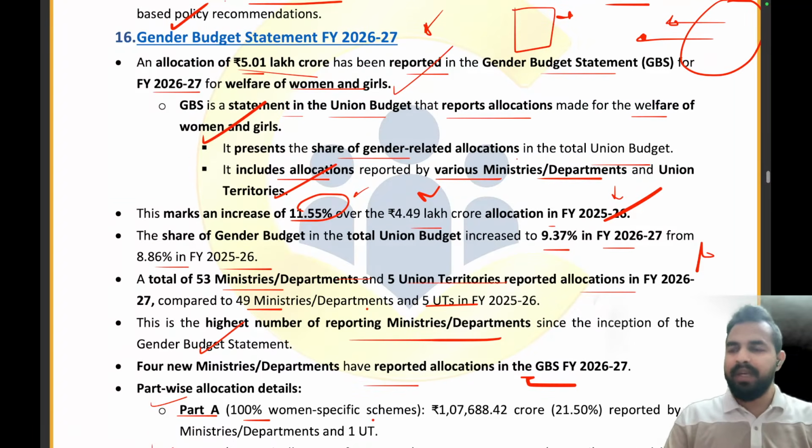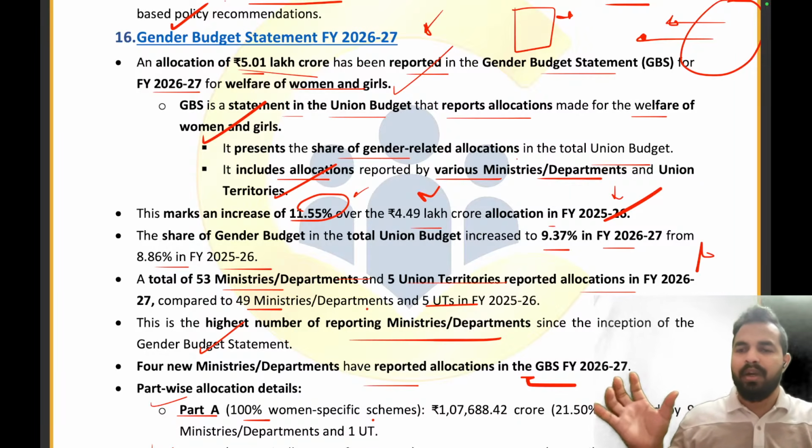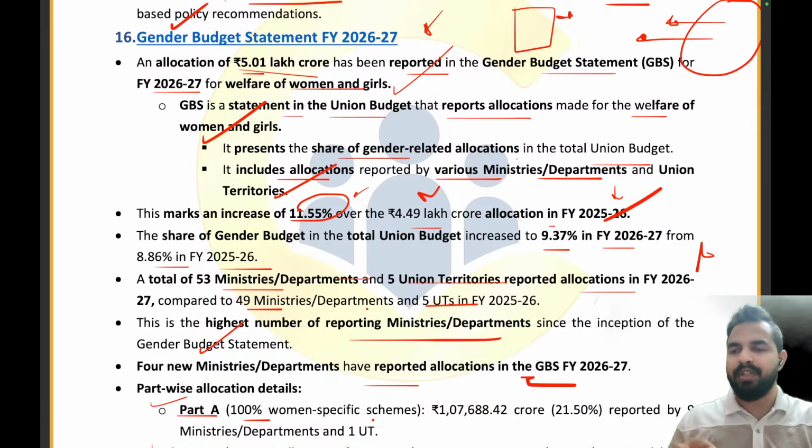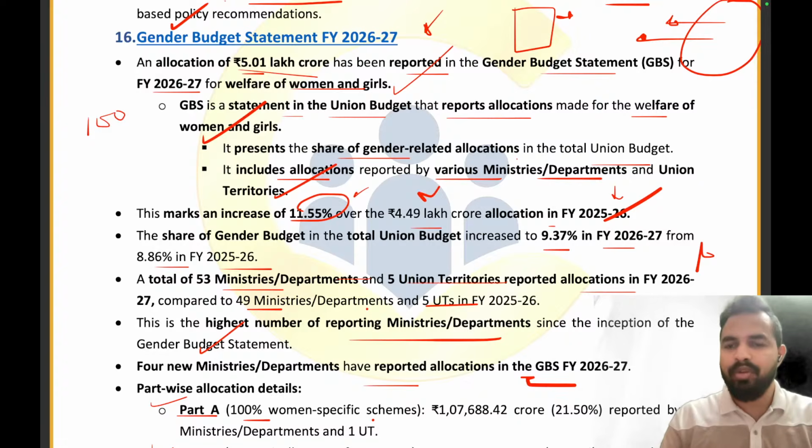Let's again try to revise this article, a very important article, gender budget statement. What was the amount? 5.01 lakh crore. लास्ट ईयर कितना था? 4.49 लाख करोड़ था. लास्ट ईयर से कितना इंक्रीमेंट हुआ? 11.55% हुआ. अगर हम बजट के प्रपोर्शन में देखा जाए तो लास्ट ईयर 8.86% of the budget, and this year it has increased to 9.37%. That means if 100 rupees are given to the budget, then 9.37 rupees are for the gender budget statement.